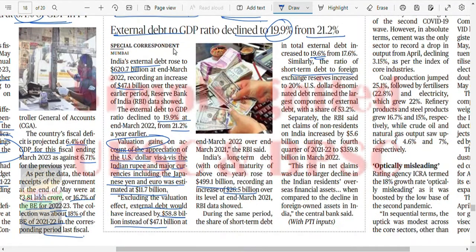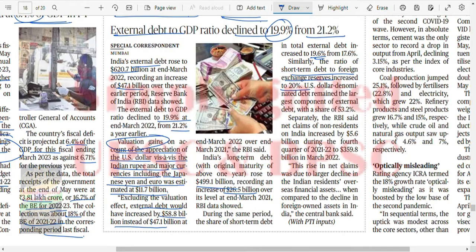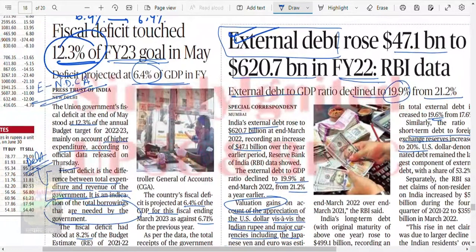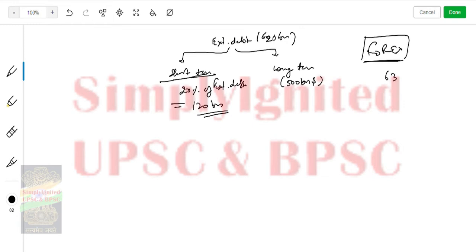Ratio of short-term debt to foreign exchange reserves increased to 20%. Okay, you have some forex reserve here. It was 636 billion then, and we have lost something on this forex account, right? Let's see what we have lost, if we have that data, then it's good. Or you know that $636 billion was in December 2021, right?